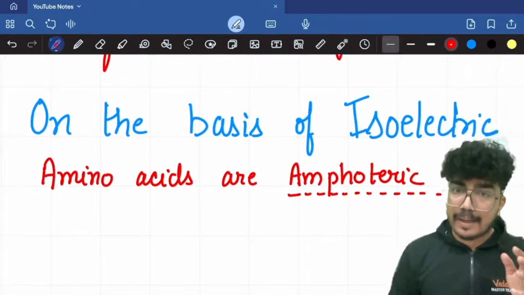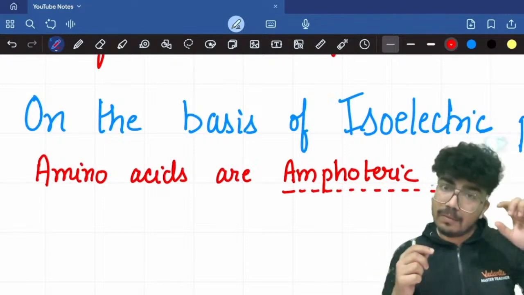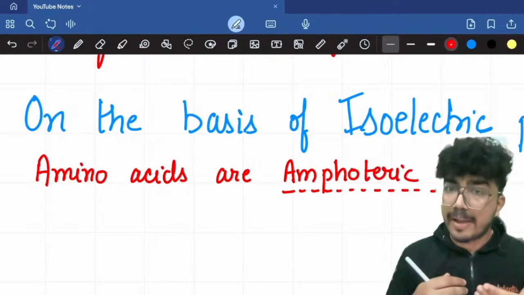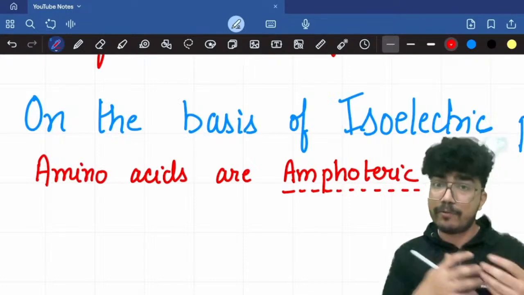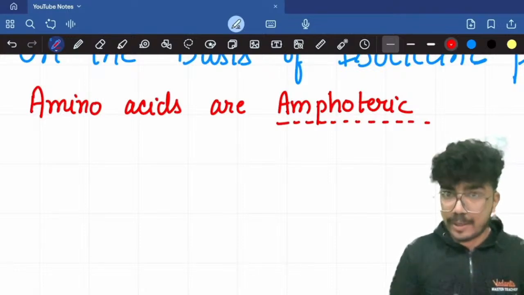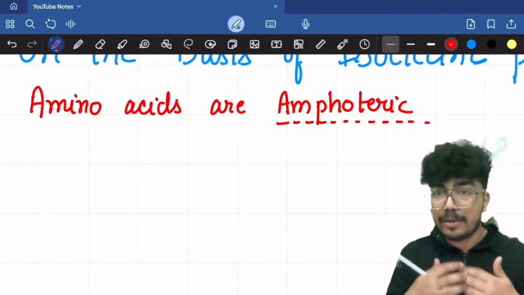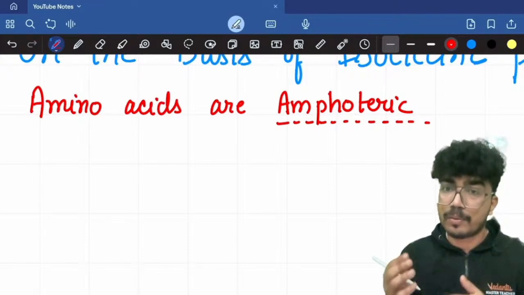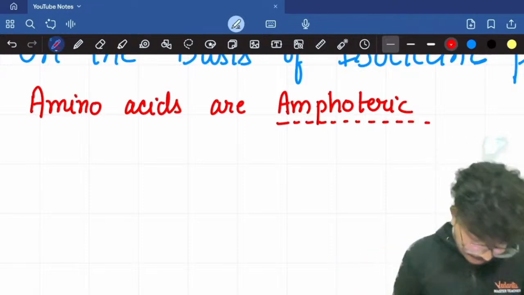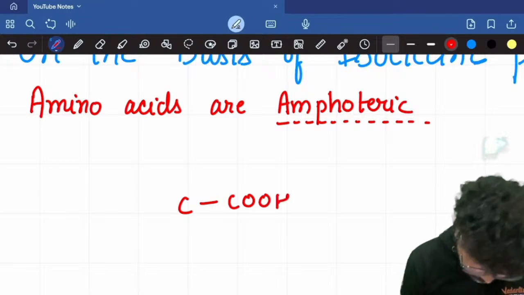Now, since they are amphoteric, they can react with acids as well as bases. Since proteins are the polymers of amino acids, proteins are also amphoteric in nature. Now let me draw the basic structure, the general structure for an amino acid. In the last class I had taught you that amino acids are alpha amino substituted carboxylic acids, or they are substituted methanes, right? So again I will draw the general structure for an amino acid.